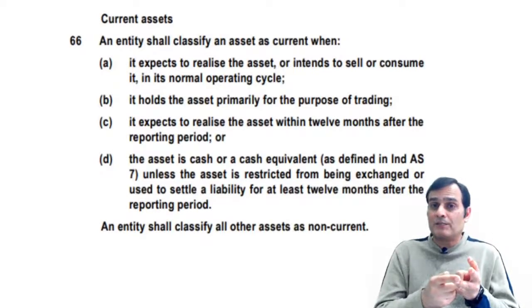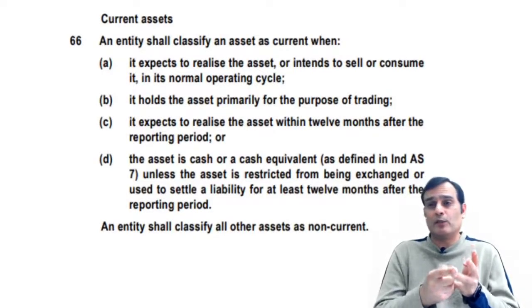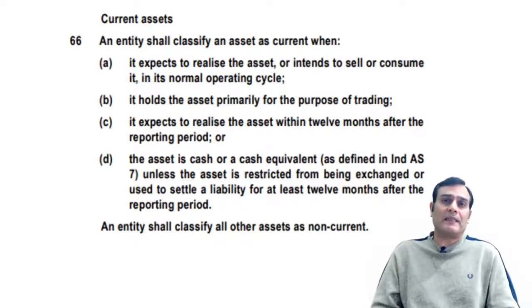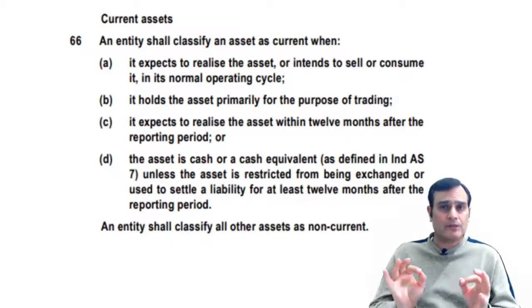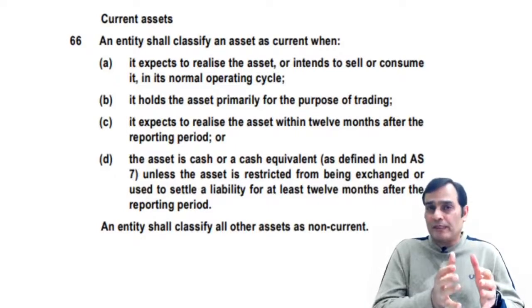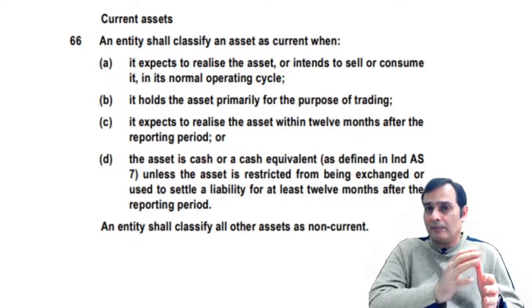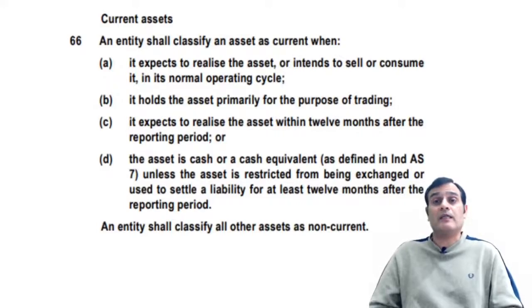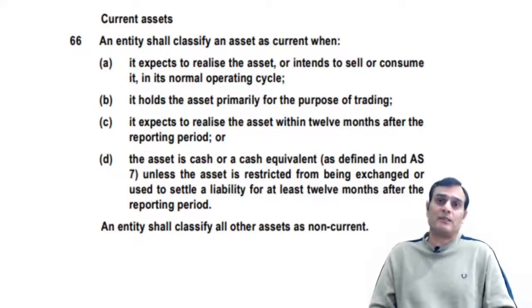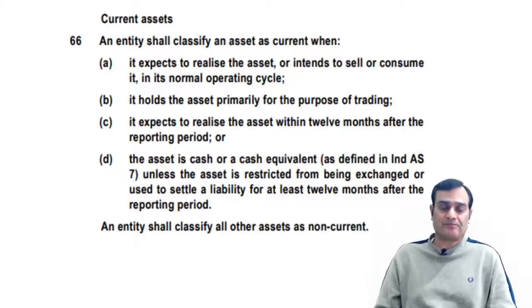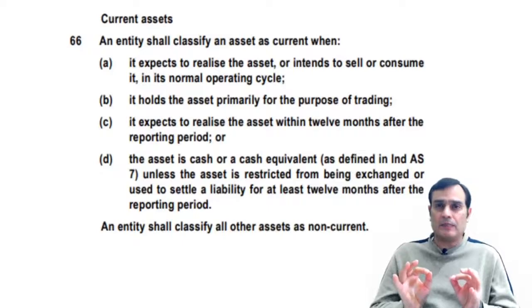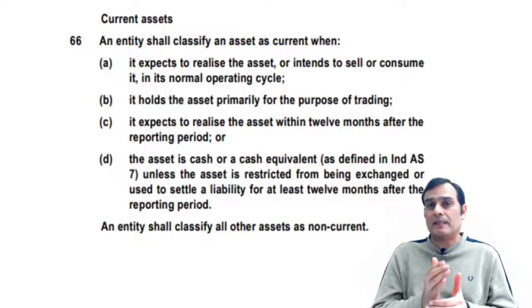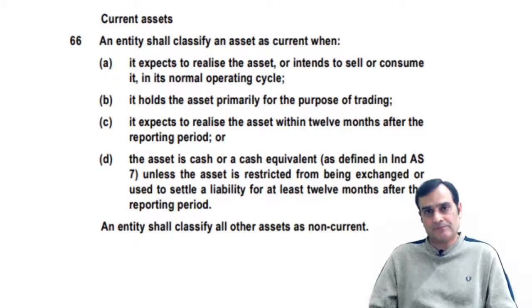When I'm looking at clause C, I'm looking at something like a loan receivable, where the expectation is to realize the loan within a period of 12 months. And if I'm looking at cash and cash equivalents, then it is clause D. So if you are not falling in A, B, C, D, or indirectly we can say we are failing A, B, C, D, then of course it becomes non-current in nature. So this is the insight in terms of the guidance given in Ind AS 1 as far as current and non-current assets are concerned.